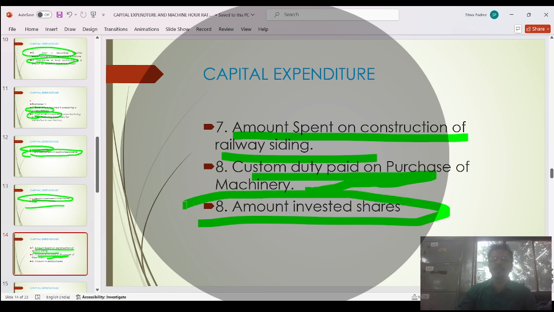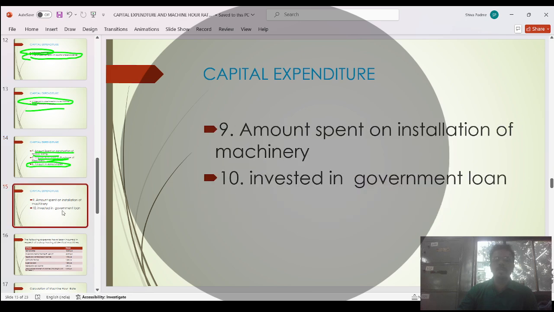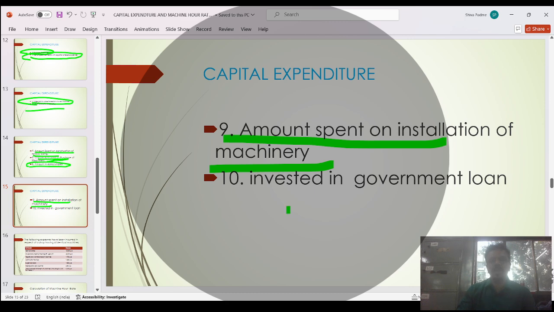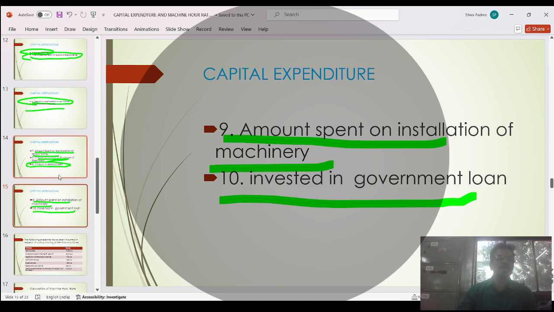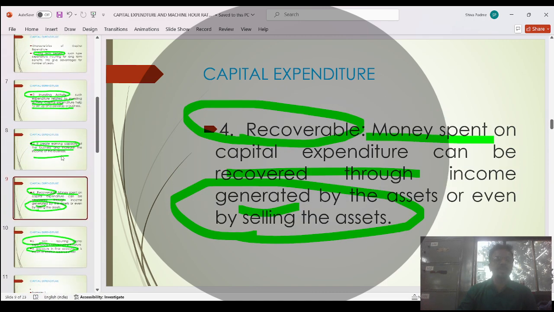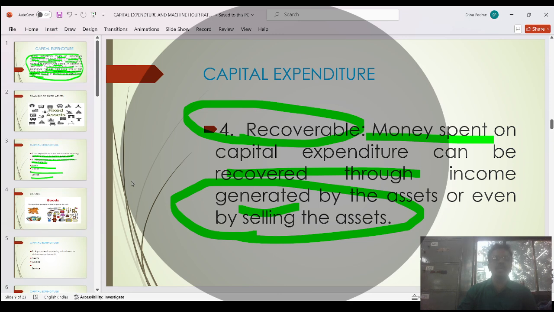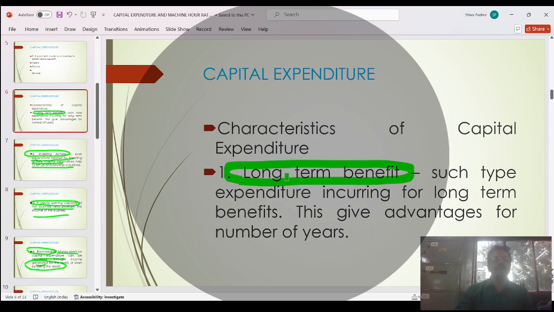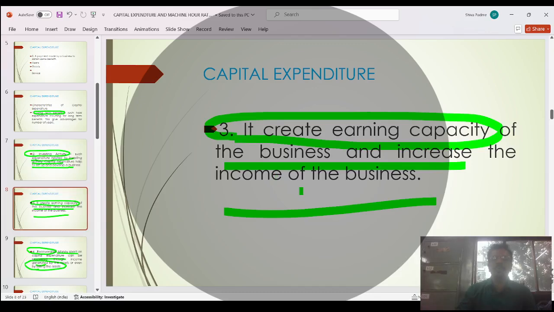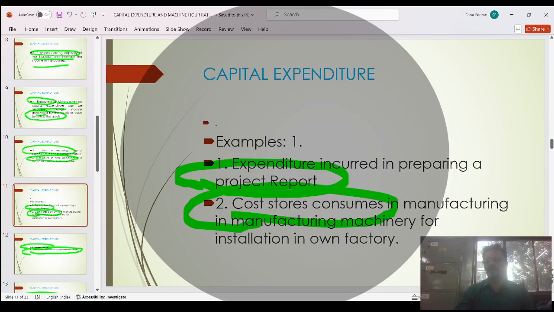After that, amount invested in shares is also capital expenditure. Amount spent on installation of machinery: when you purchase machinery, whatever extra amount is spent on its installation is also capital expenditure. Then investment in government loans is also an example of capital expenditure. So these are the 10 examples of capital expenditure. If you have any doubt, you are always welcome. Learn this, write this down, and remember this. After that, we will do a practical sum on capital expenditure. Thank you so much.